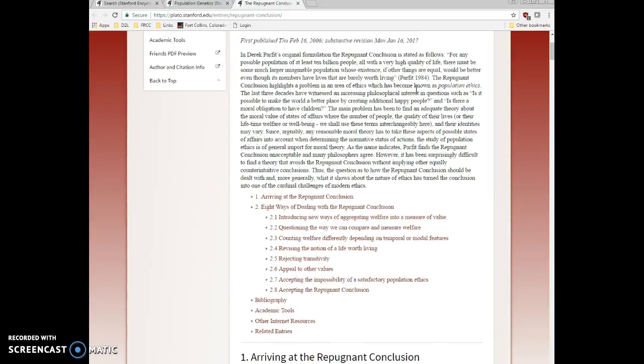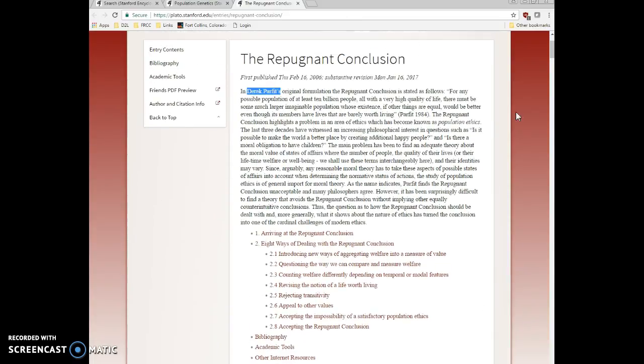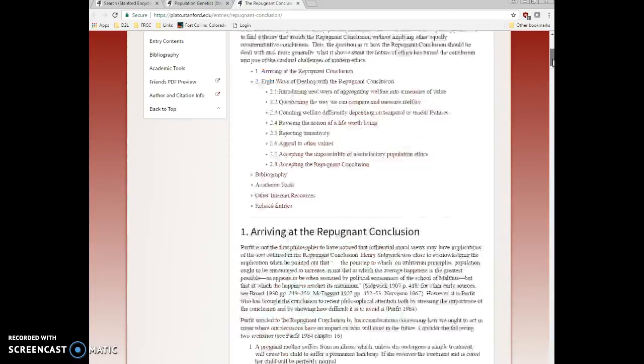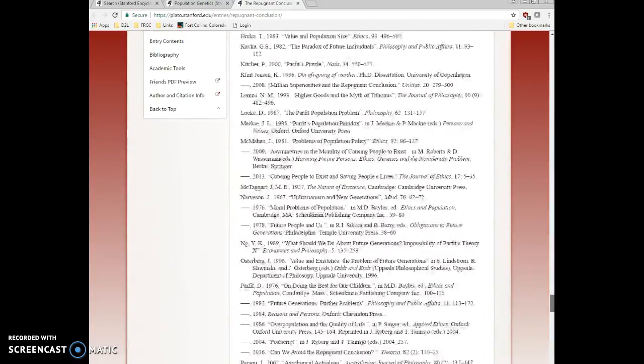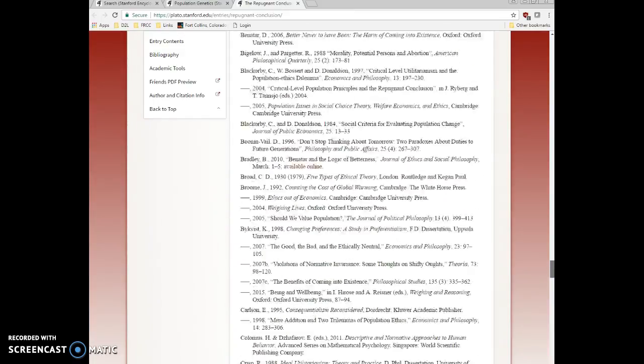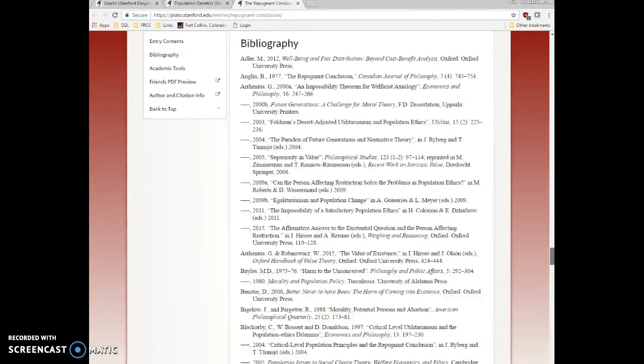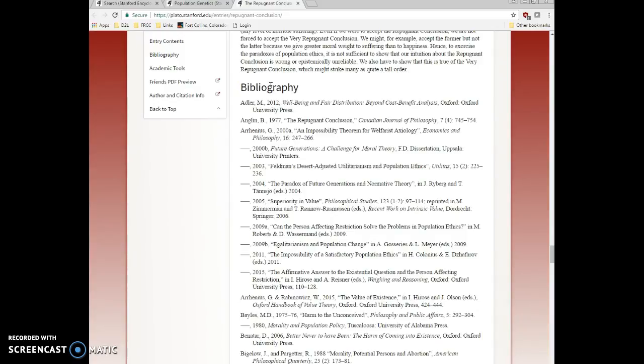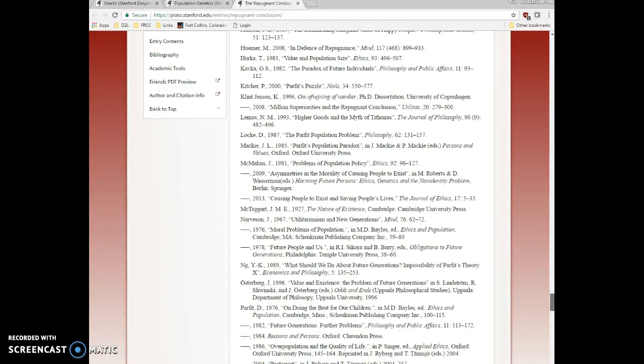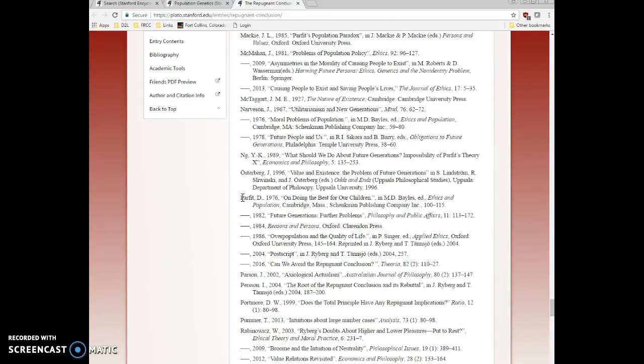And then say, I realize this Derek Parfit seems like somebody I should know more about. Then I can go down to the bottom of the entry on the repugnant conclusion and look in the bibliography for more sources. So Derek Parfit would be listed alphabetically here. So he's got, looks like, a whole article on future generations. That's a good one to look into. What does he say about this?